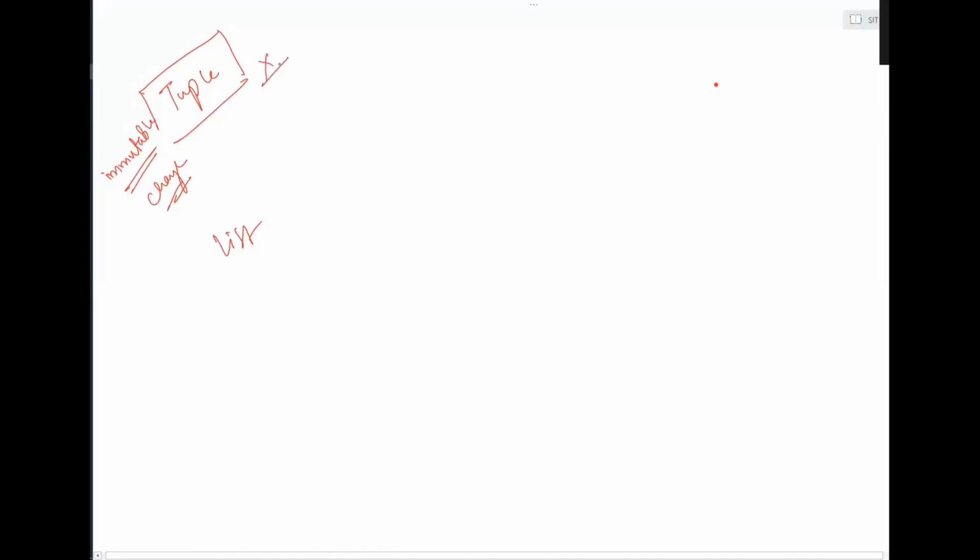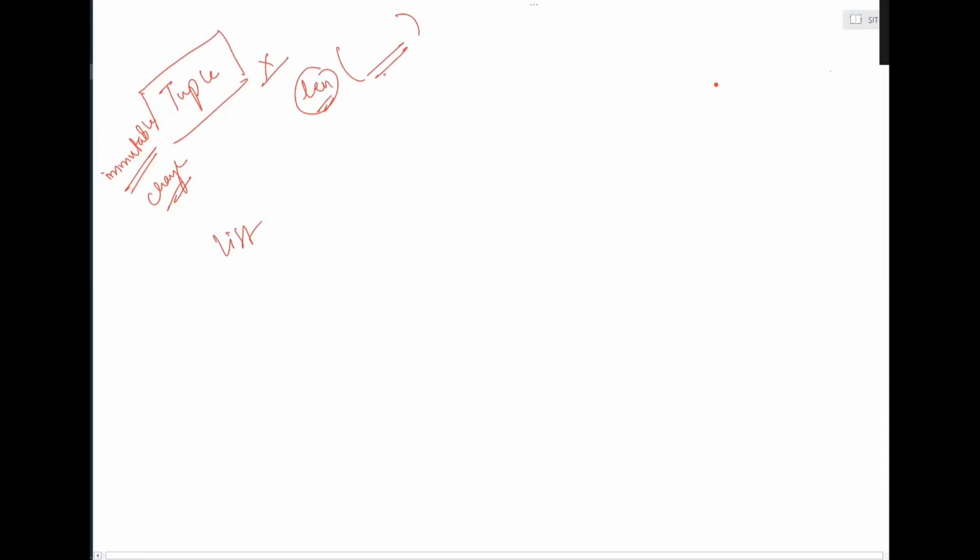So there will not be a function to add elements to that tuple or delete, replace or remove something. Those will not be there. There could be a function called len. Len is, by the way, not a function of tuple. It is a function of object. It is just outside: whatever variable you have, you say len of that variable. It counts the number of elements in that variable.